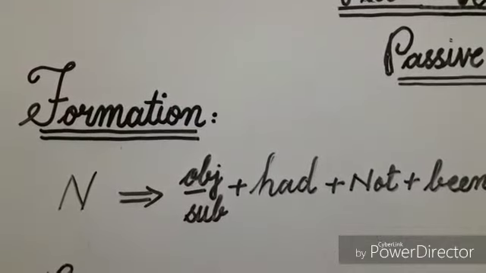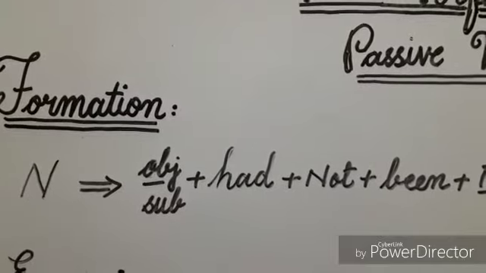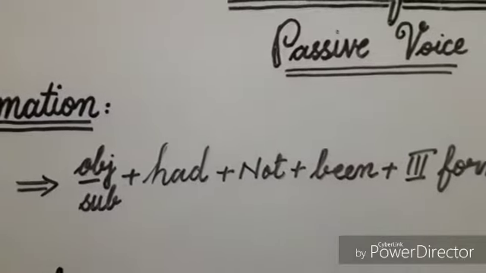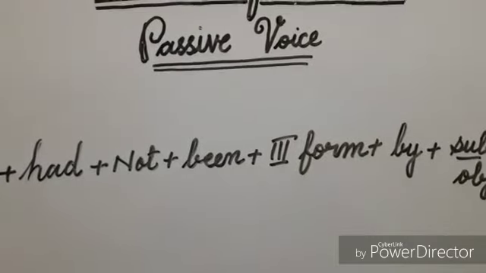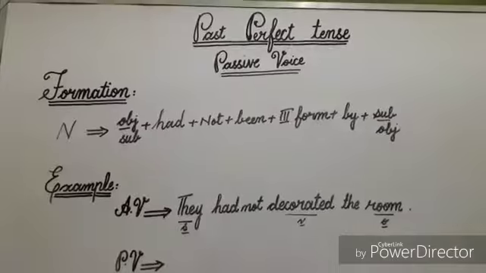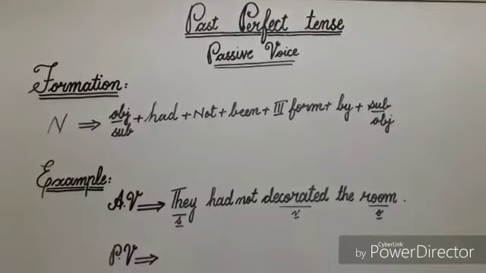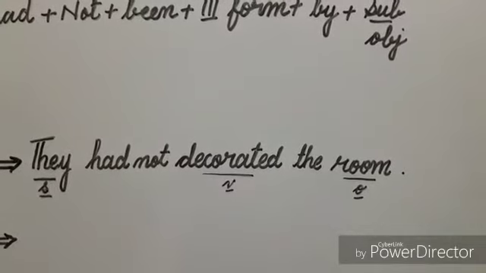The formation for negative sentences is: object in subjective condition, helping verb had, not, been, third form of verb, preposition by, and subject in objective condition. Now I'll explain this formation by example. They had not decorated the room.